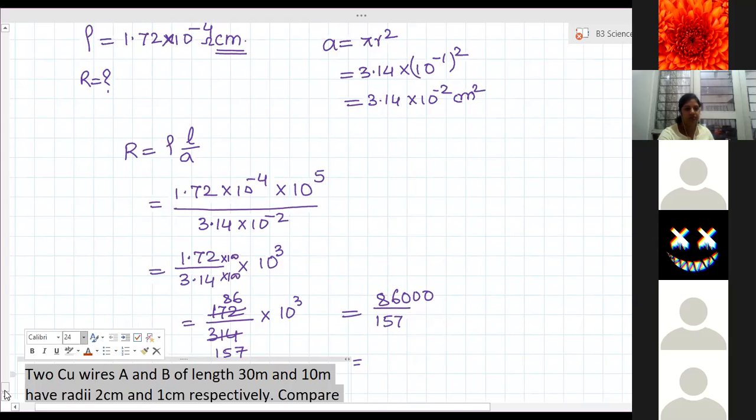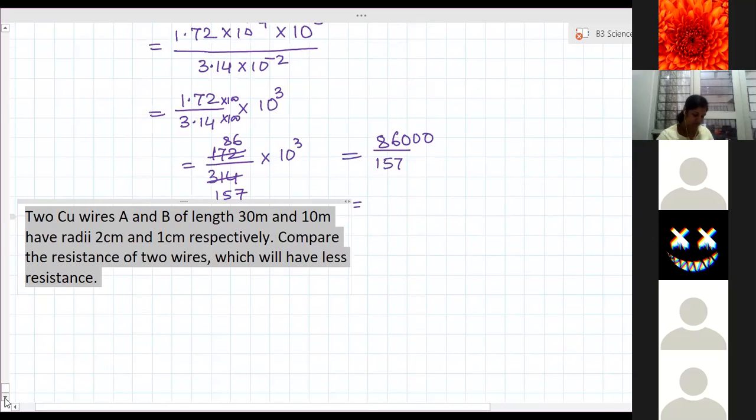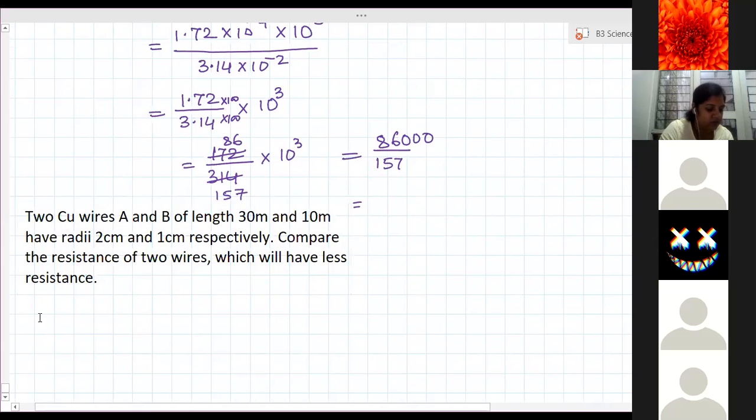Now this question. Here, next question. Two copper wires, A and B, of length 30 meter and 10 meter, have radii 2 centimeter and 1 centimeter respectively. Compare the resistance of the two wires. Which will have less resistance? You have to find out.